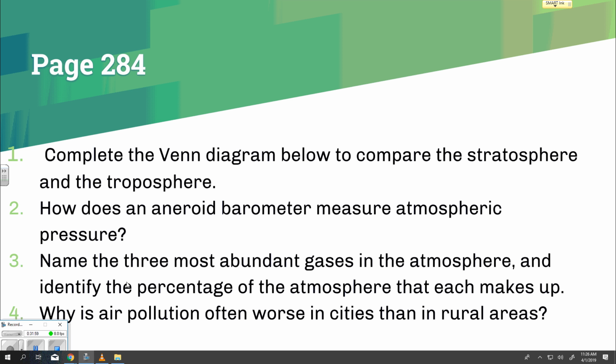Page 284. Complete the Venn diagram below to compare the stratosphere and the troposphere. How does an aneroid barometer measure atmospheric pressure? Name the three most abundant gases in the atmosphere and identify the percentage of the atmosphere that each makes up. Why is air pollution often worse in cities than in rural areas?